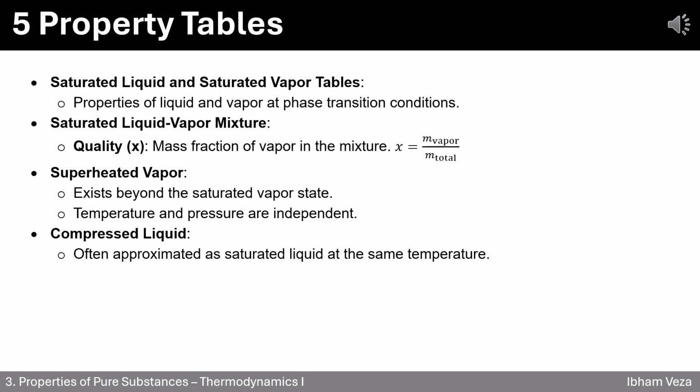Next is the superheated vapor table. This is for when vapor is heated beyond its boiling point. Temperature and pressure are now independent, and you need these tables to know enthalpy, internal energy, or volume.